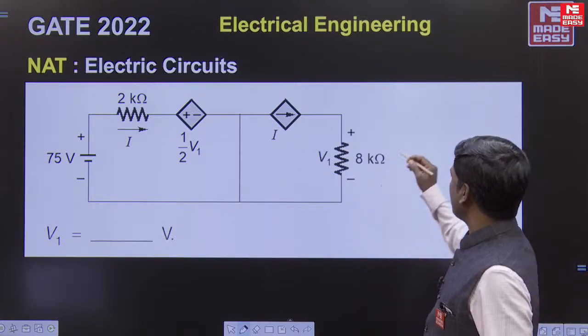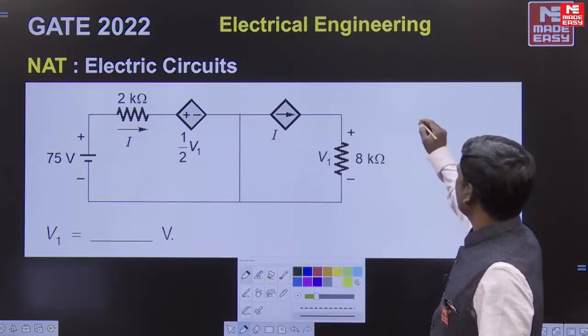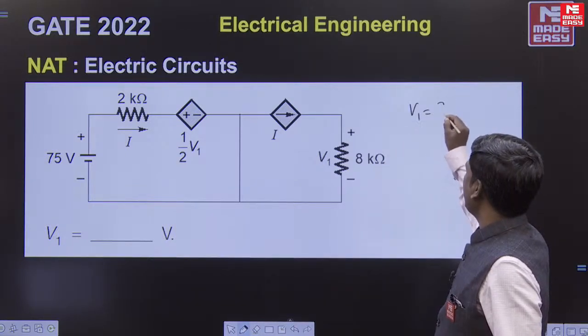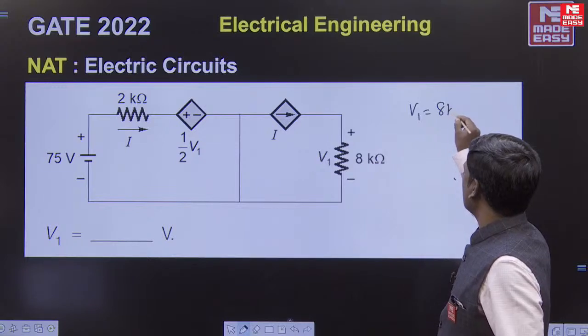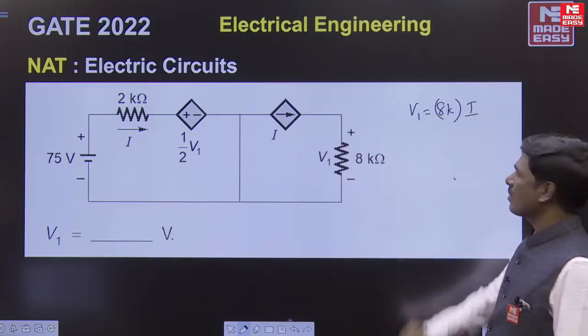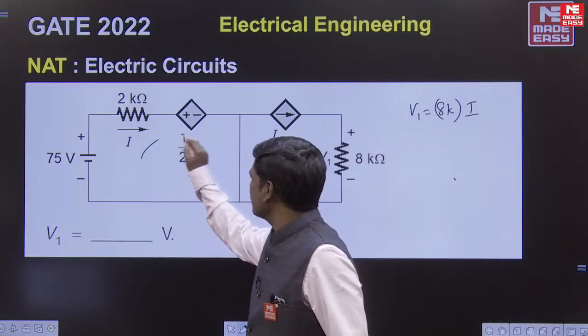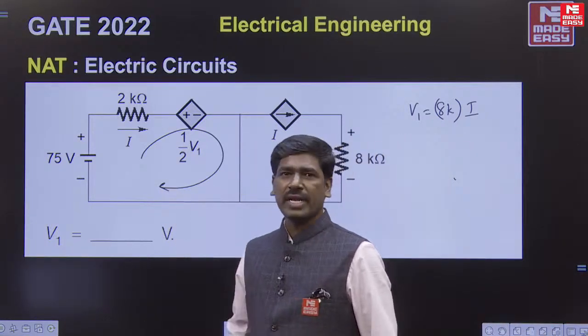So the first step is V1 is equal to 8 into the current flowing through the 8 kilo ohms, which is I. So you have to find the current I. You write a loop equation here, then get the current I value.